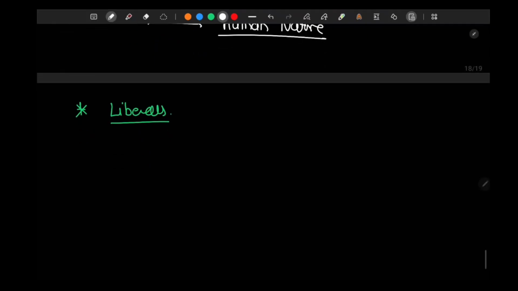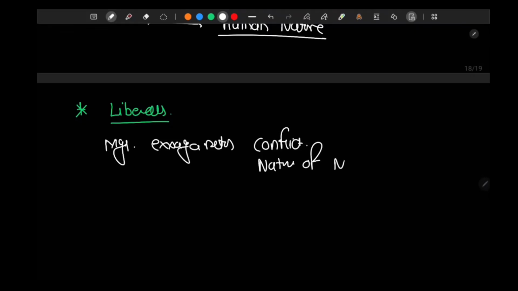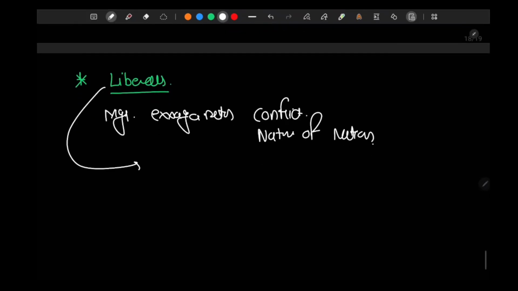Liberals say Morgenthau exaggerates conflict. Morgenthau exaggerates the nature of nations. Liberals say there is a role of cooperation as well, right? Nations cooperate more than they fight.